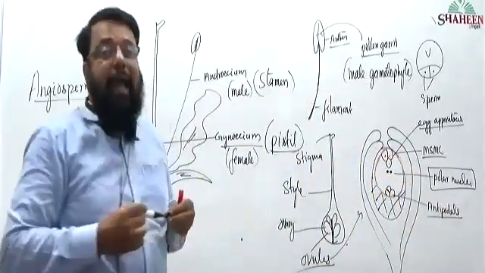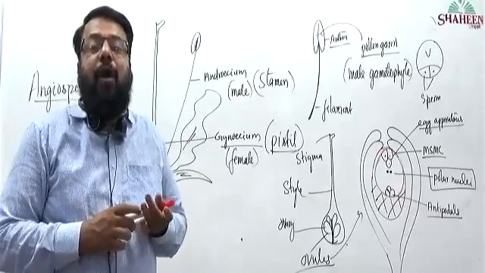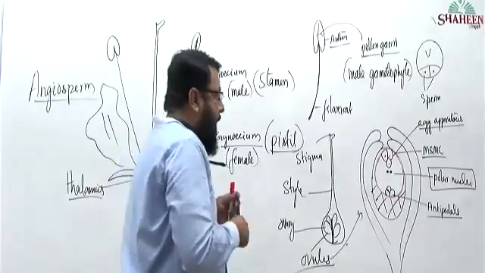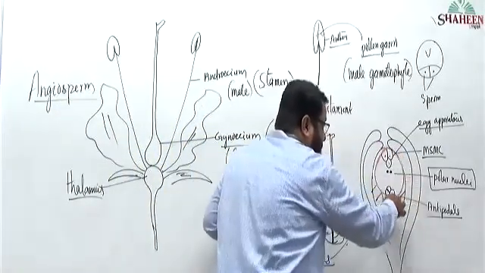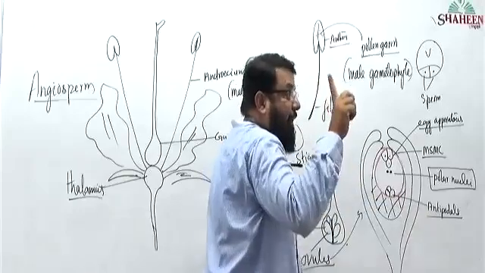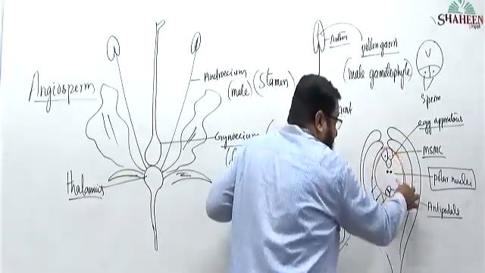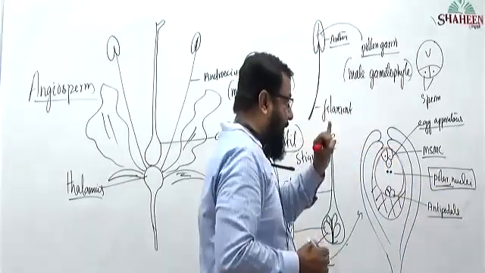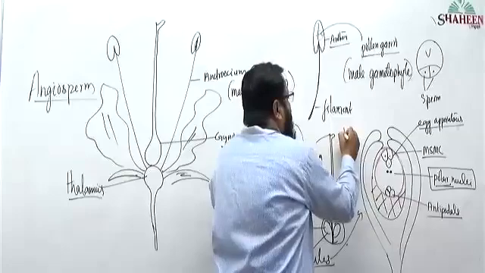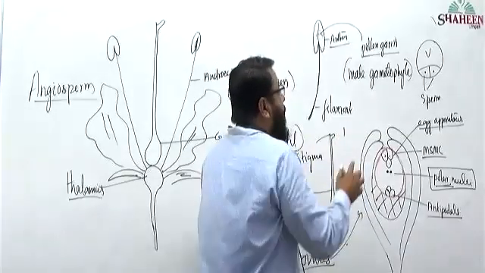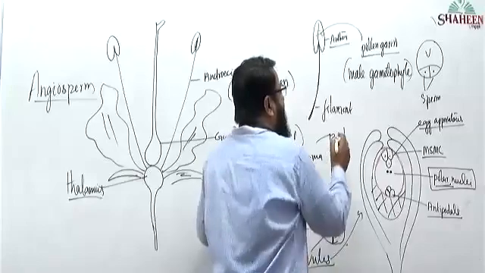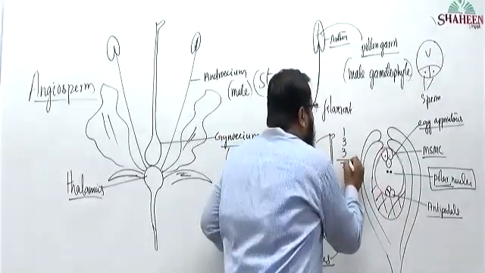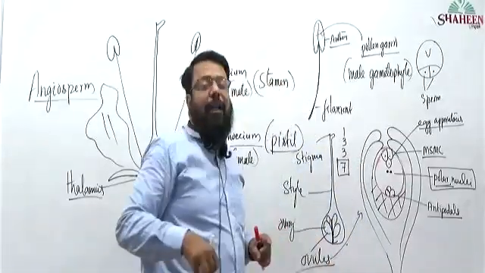Okay, an embryo sac will have how many cells? I am counting the cells now. This one in red color is given as a large one, the large central cell. With how many nuclei? 2 nuclei. That is one cell. We will count 1, and 3 egg apparatus, 3 antipodals. Total how many cells are there? 7 cells are there.